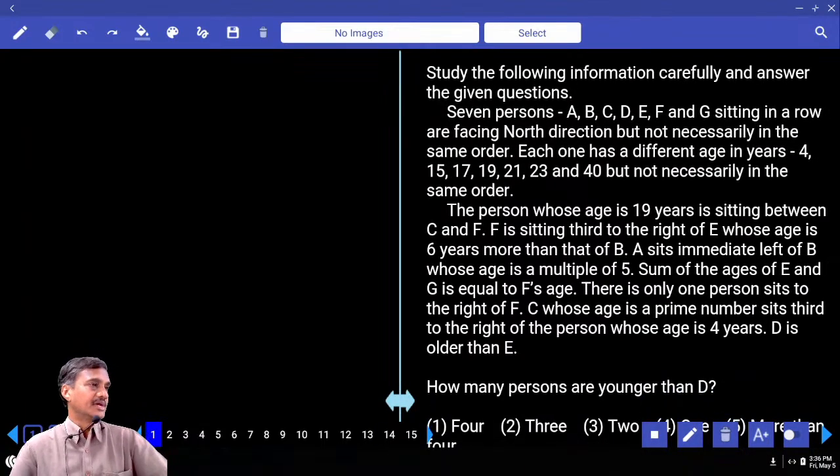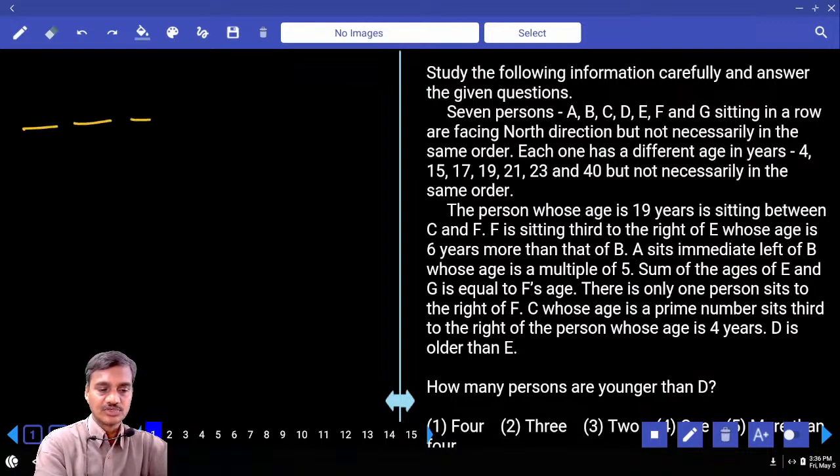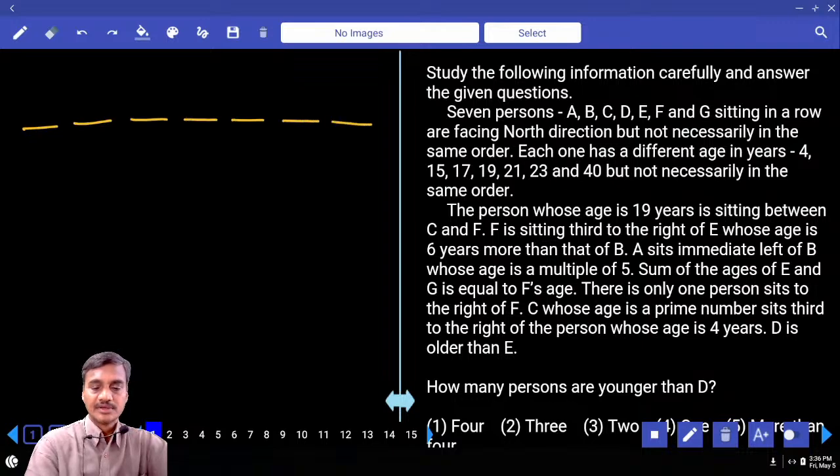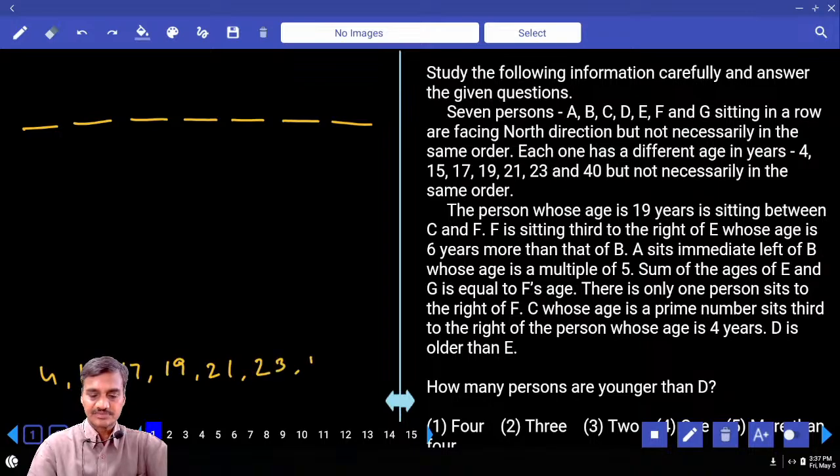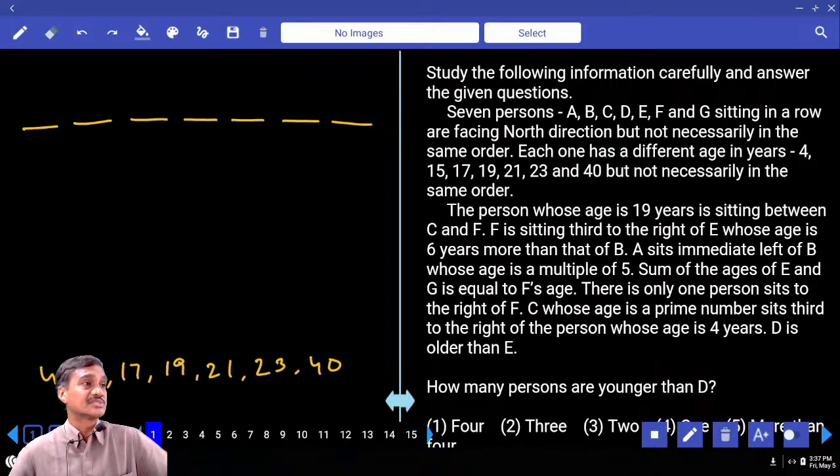Then, as question number 1, how many persons are there? 7 persons. 1, 2, 3, 4, 5, 6, 7. Now these 7 persons are seated in a row facing towards north. And the ages were given: 4, 15, 17. Whenever these numbers are given, write them down separately like this. All the numbers should be written in ascending order. Okay?